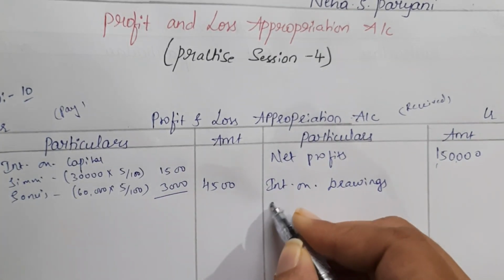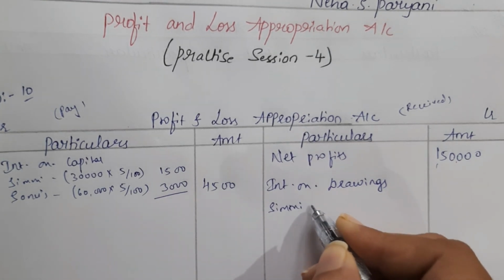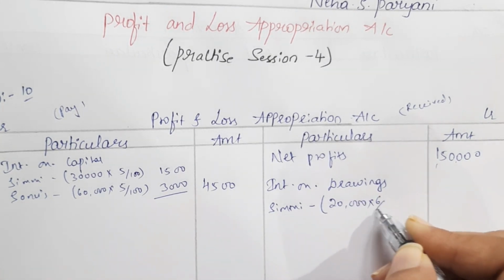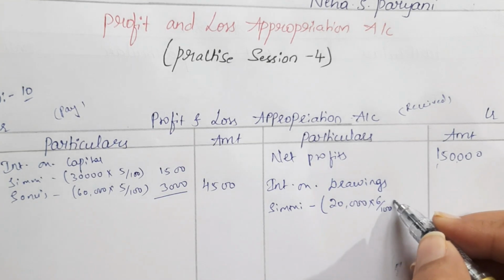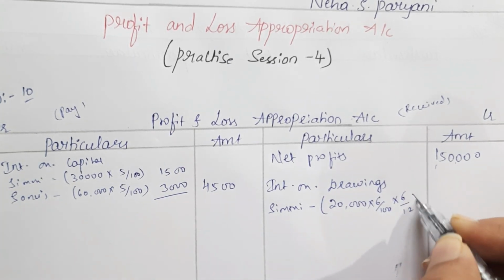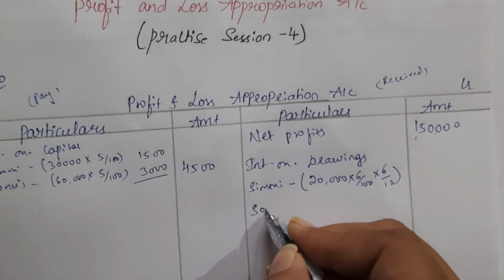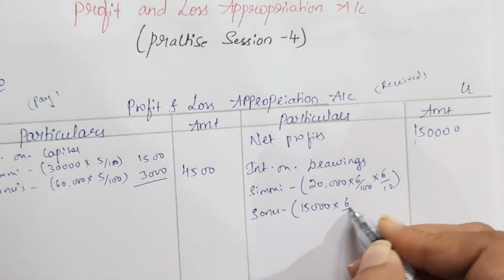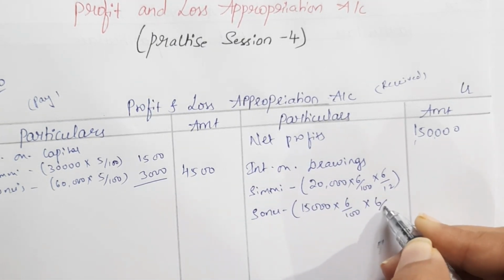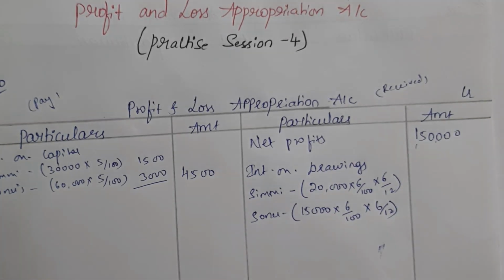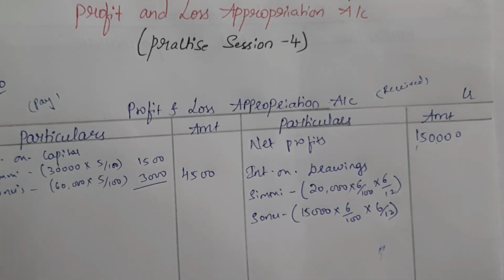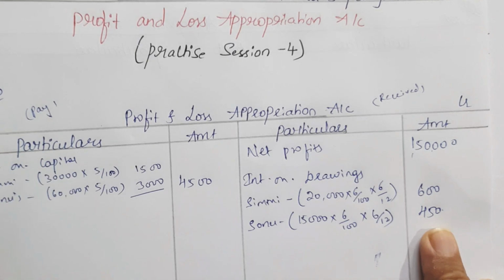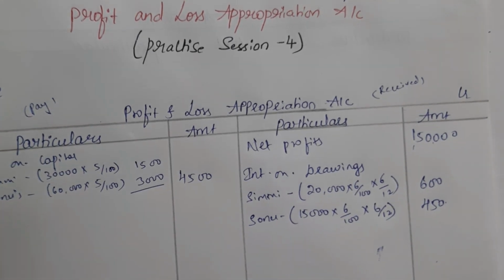Okay, the amount of drawings is given in the question. For Simi, the amount of drawings is rupees 20,000. Okay, on that 6% per annum at an average of 6 months, so 6 by 12. Clear? Then now for Sonu. Okay, the drawings of Sonu are rupees 15,000. Okay, 6% per annum at an average of 6 months, so again 6 by 12, right? So when we simplify this, we get the answer as 600 rupees and 450 rupees. So this is the interest on drawings that partners have to pay to the firm.